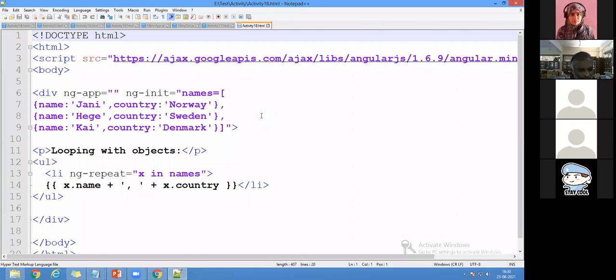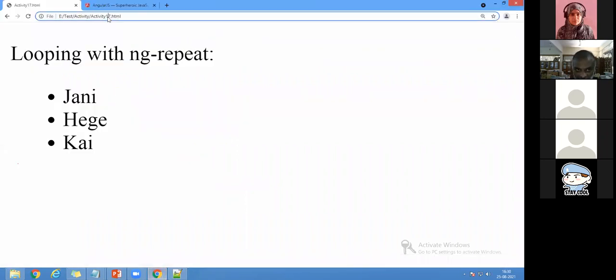So when I go for multi-dimensional arrays here, you can see a name and country. We have written in names, whereas the object name is name. So we are writing with name and countries. Like that, if you want n numbers, we can write it here and display what the countries are. So I'll execute this activity 18.